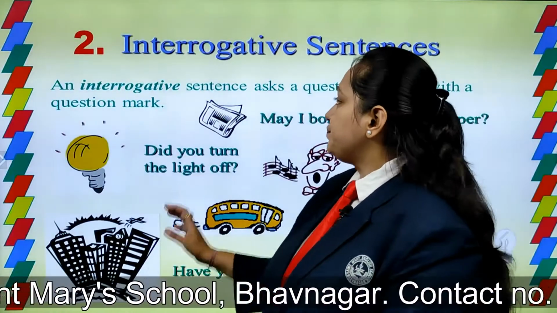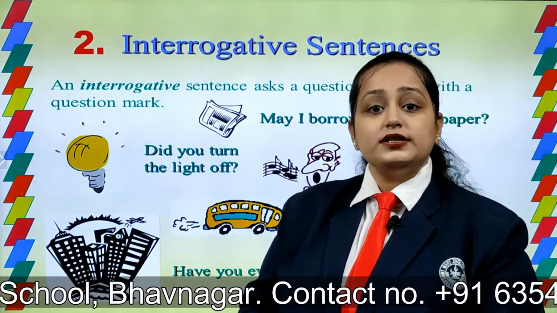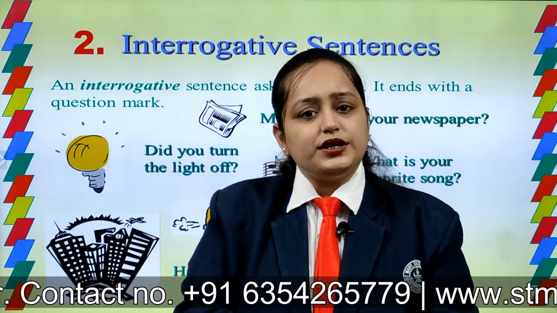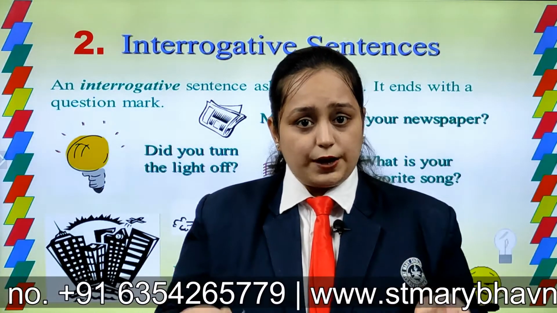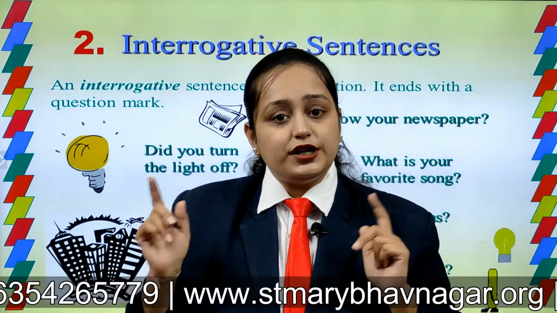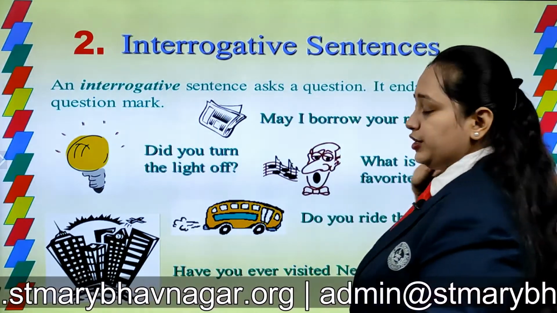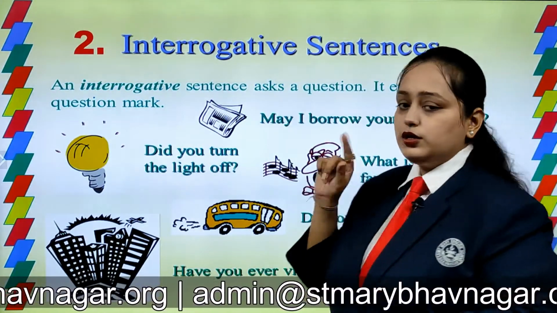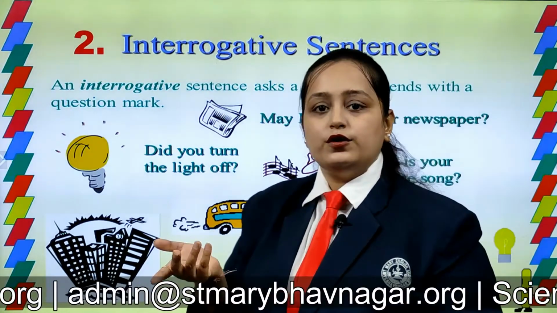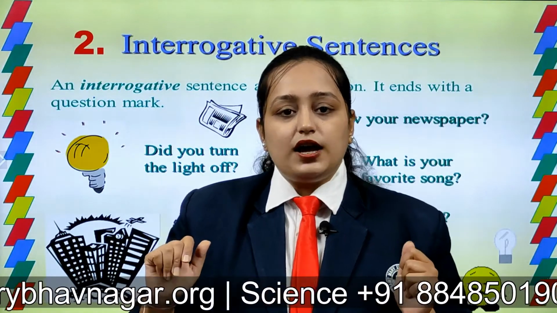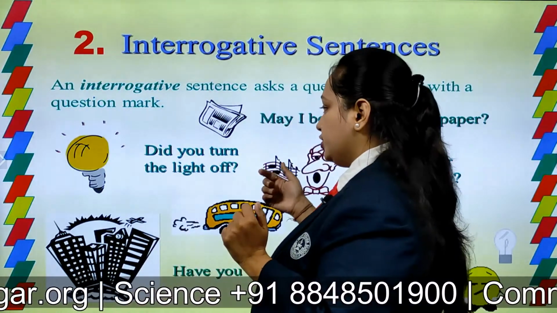Now let's see the second type of sentence, that is interrogative sentence. Now what is an interrogative sentence? It asks you something. An interrogative sentence asks a question. It ends with a question mark. Obviously you know that when you are supposed to answer something, that will have a question mark.